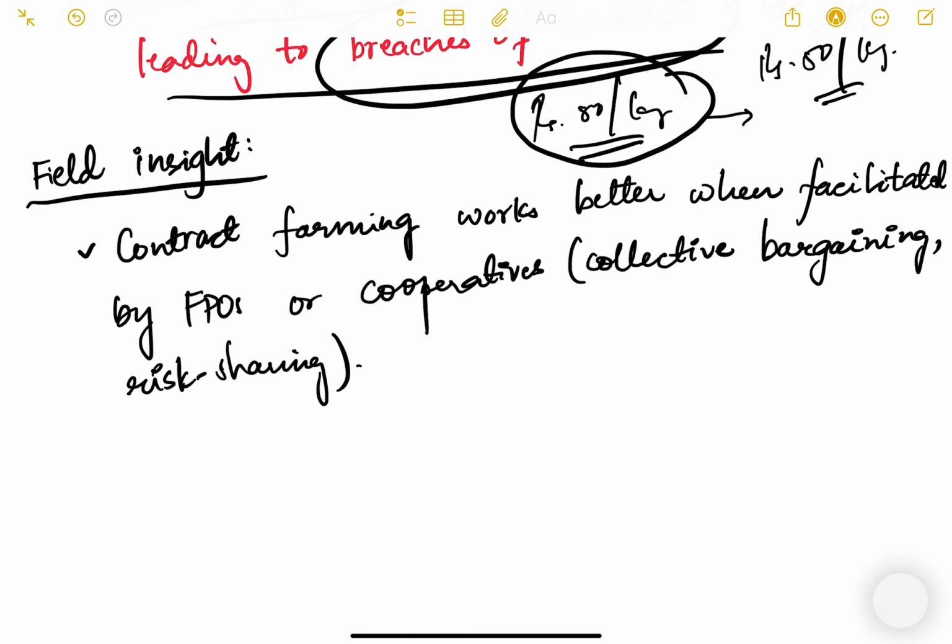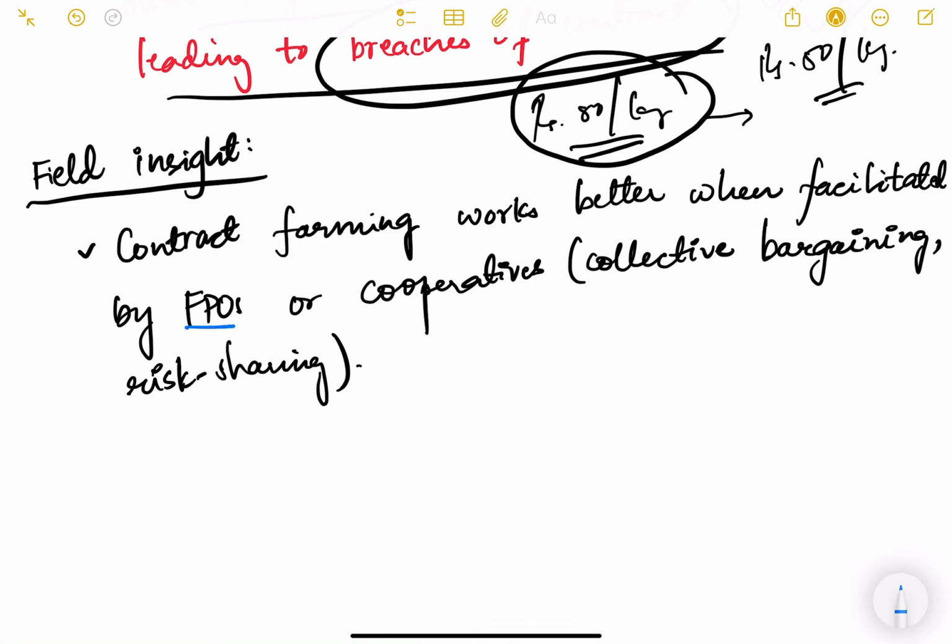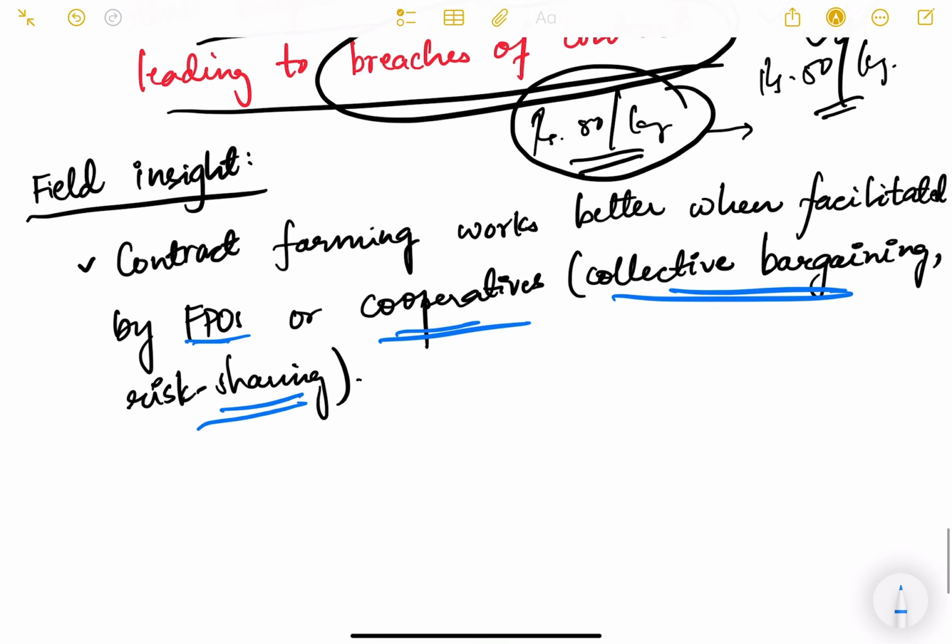So what is the field insight in this? Contract farming works better when facilitated by FPOs or cooperatives, so that there is collective bargaining and risk sharing among all the farmers. So this is about contract farming.